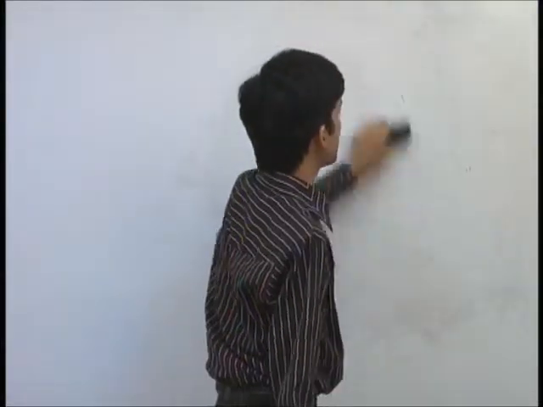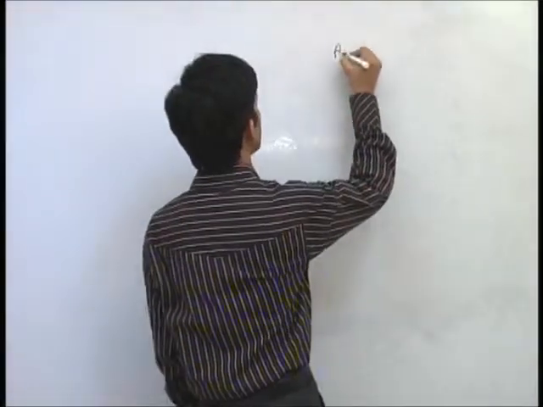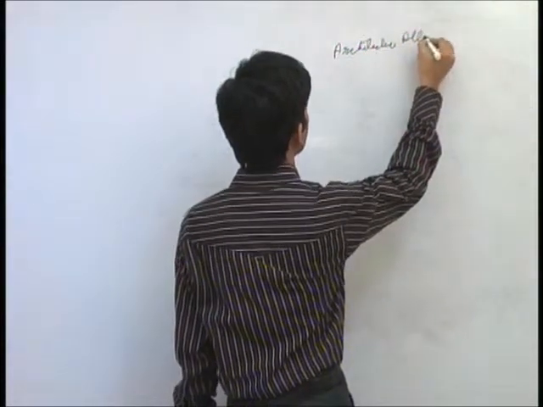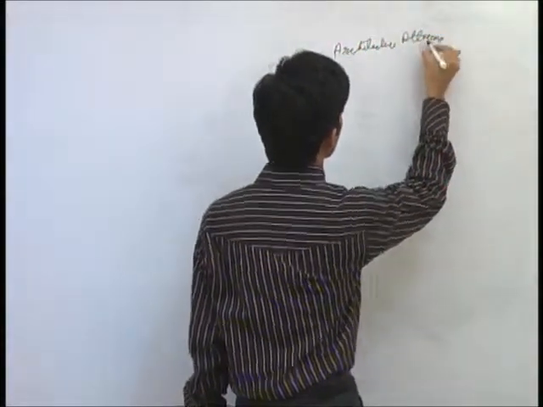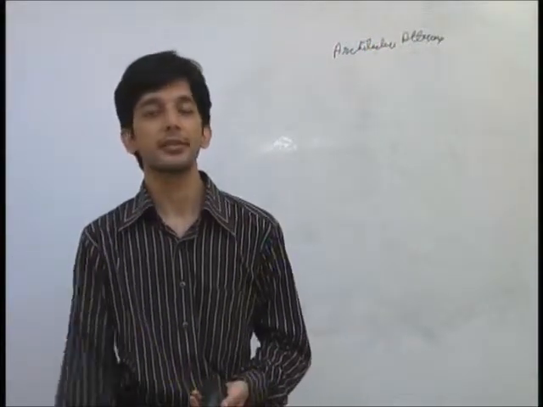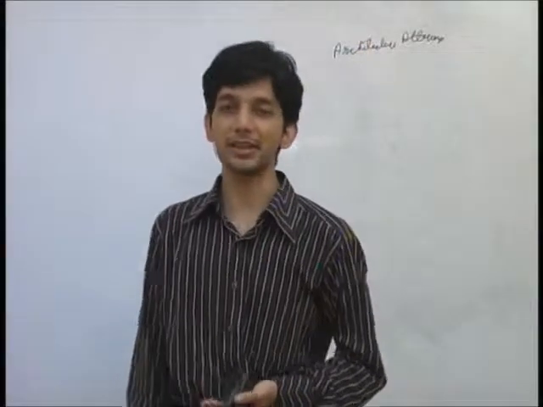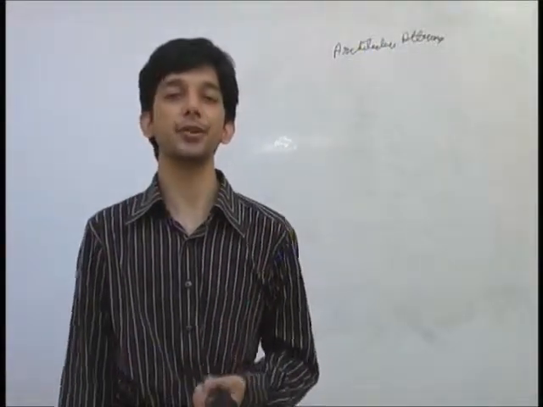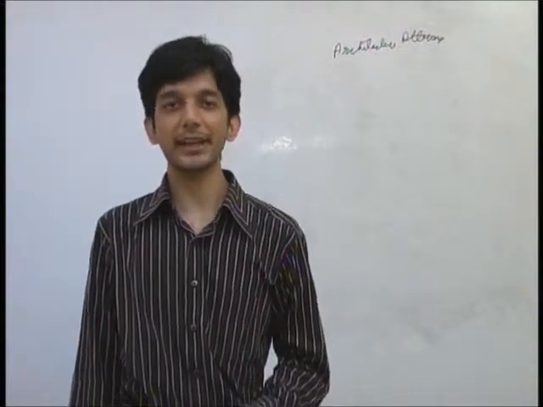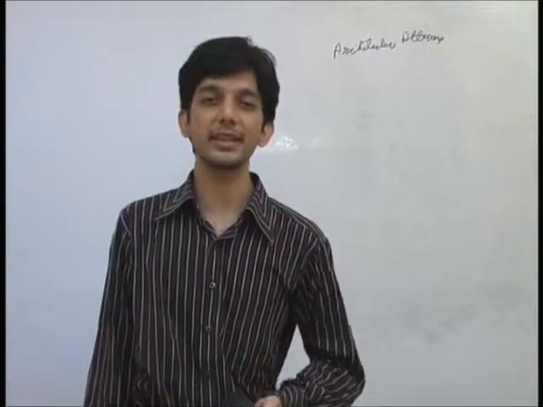Sometimes we use another concept that is known as architecture altering. Now, prolonged exposure to genetic programming sometimes yields very fit individuals, very good individuals that more or less are able to solve the problem in a good sense.